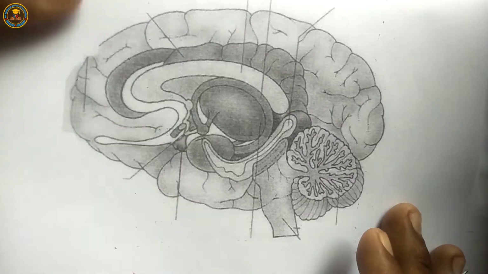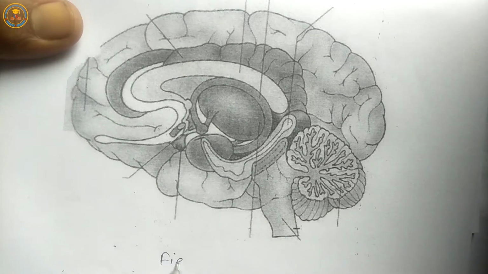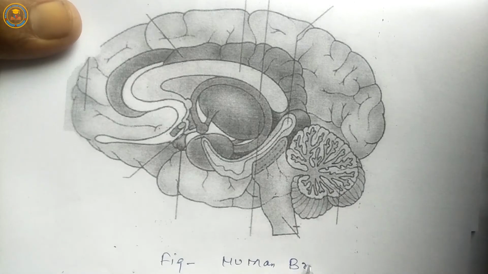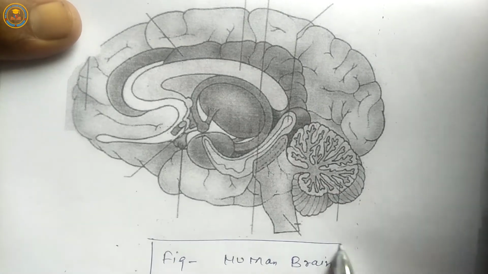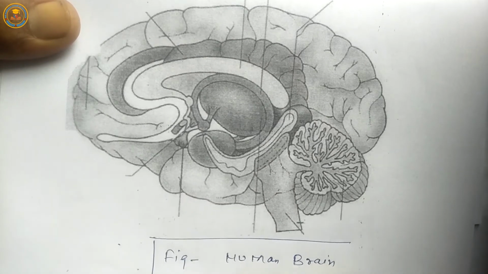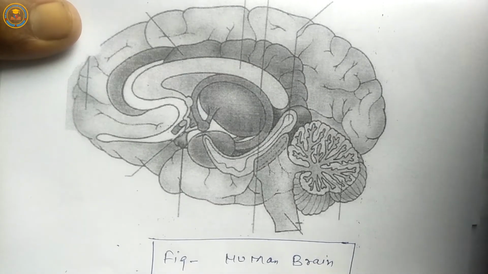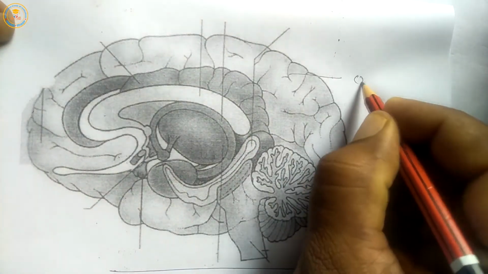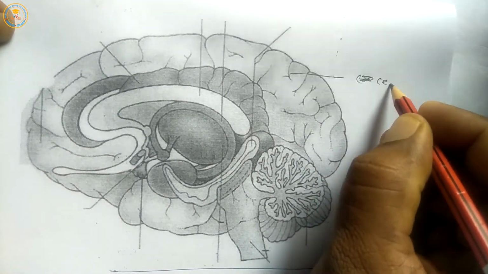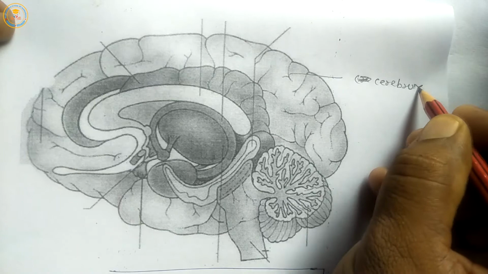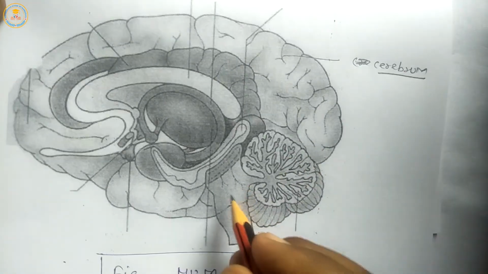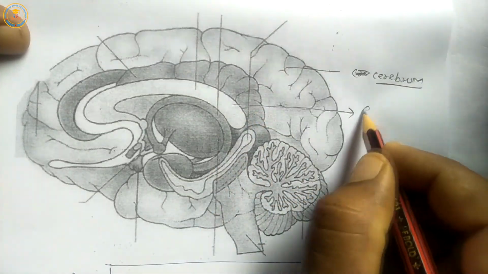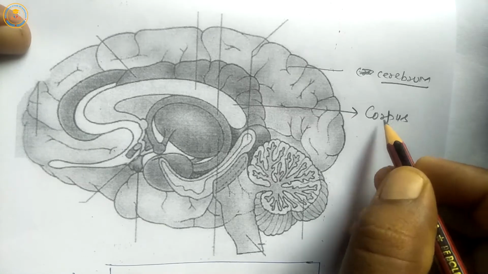Next is the figure of the human brain. Students, this is the figure of the human brain. This is the cerebrum part. It is a part of forebrain. Next is corpus callosum.